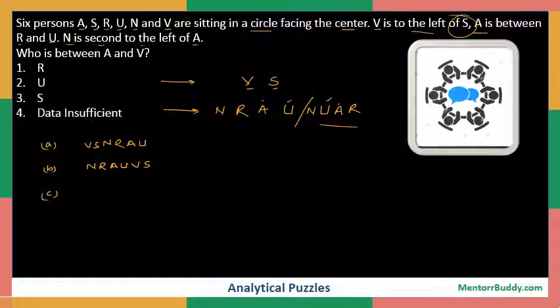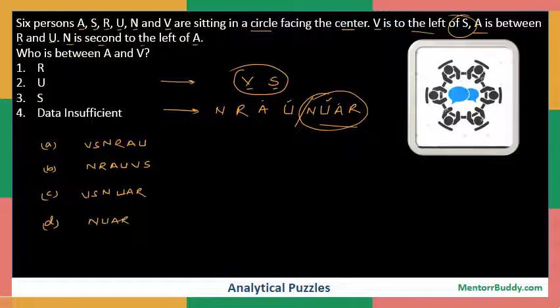But also at the same time we can take this sequence, which is N, U, A, R, and then when you take this combination VS, this is possible on the left hand side. And also, as I said, we cannot assume anything, so we are just going with the flow, whatever information is given in the question. So these are the possibilities of arrangement for these 6 people around the circular table.